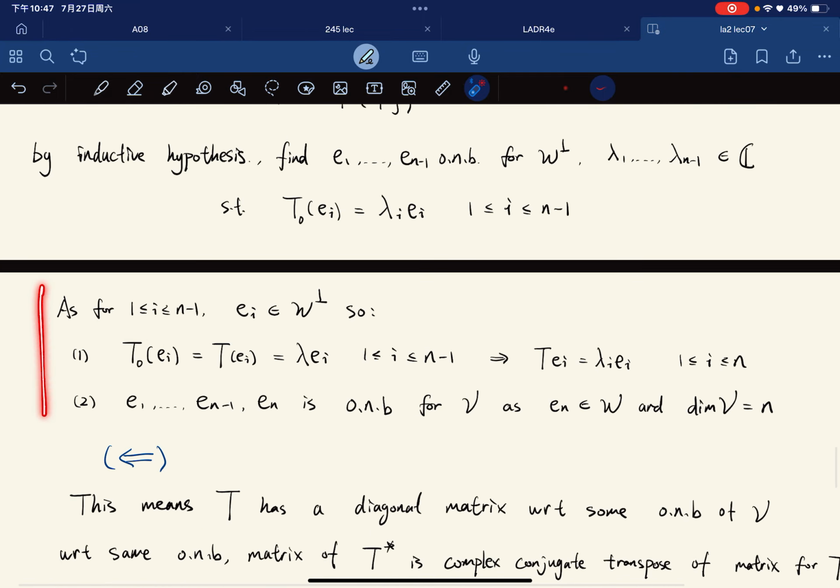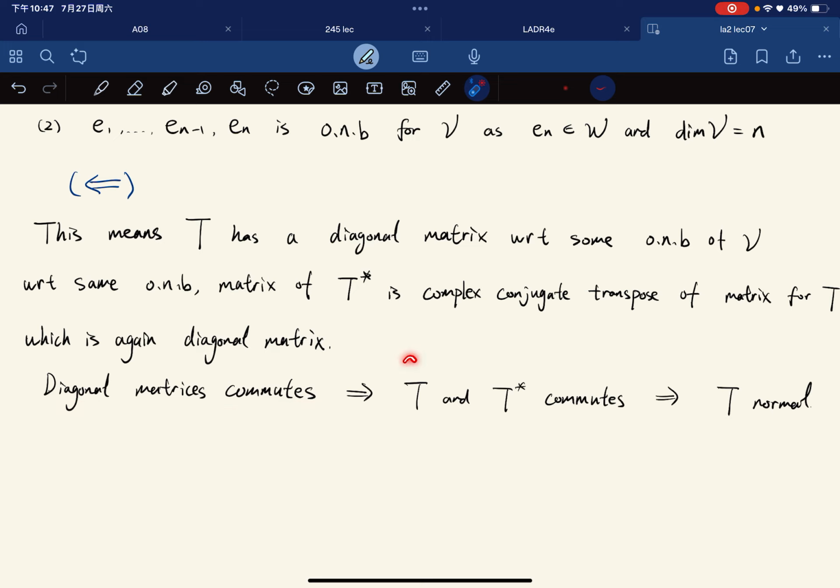Okay, and for the converse direction, if we have that, that means that T has a diagonal matrix with respect to some ONB of V. And with respect to the same ONB, the matrix of T star is the complex conjugate transpose of the matrix, which is again diagonal. Well, because diagonal matrices commute, T and T star commute, which means that T is normal.